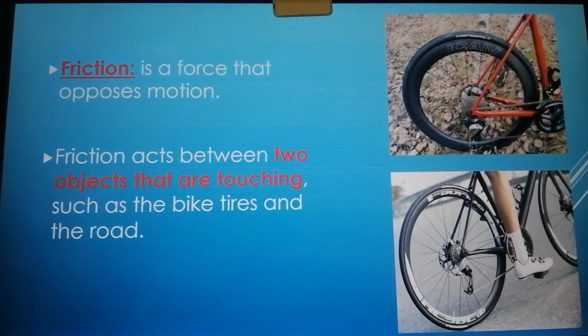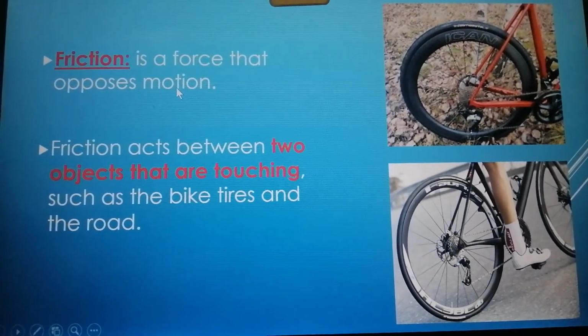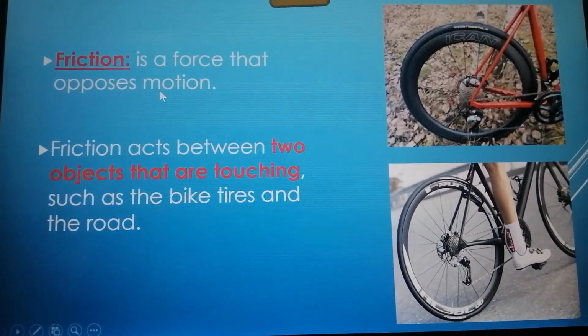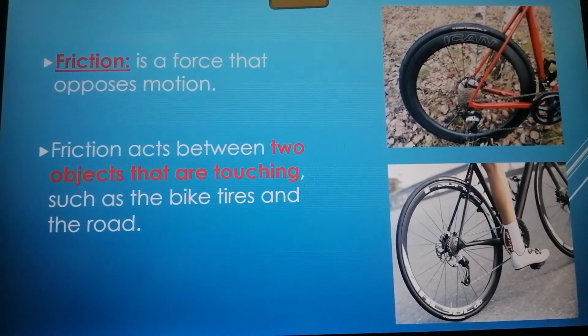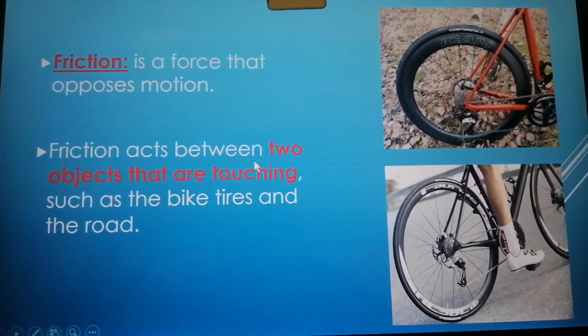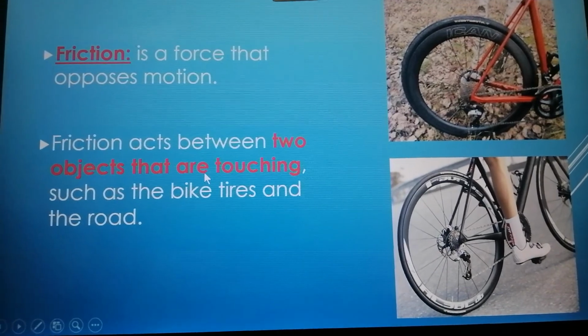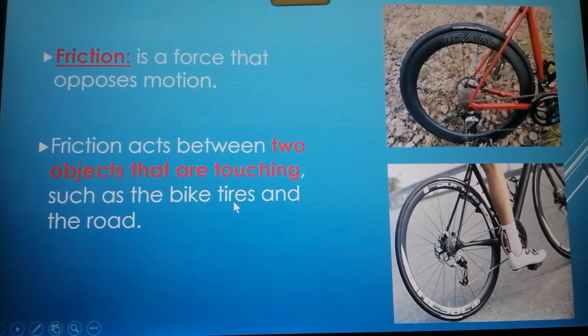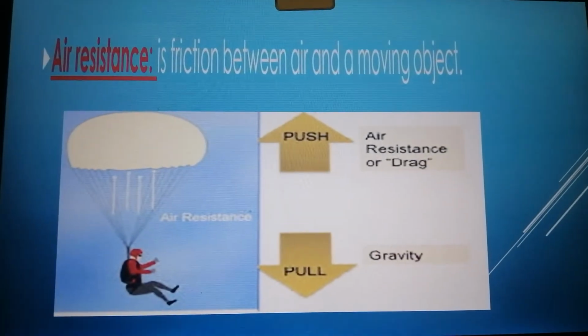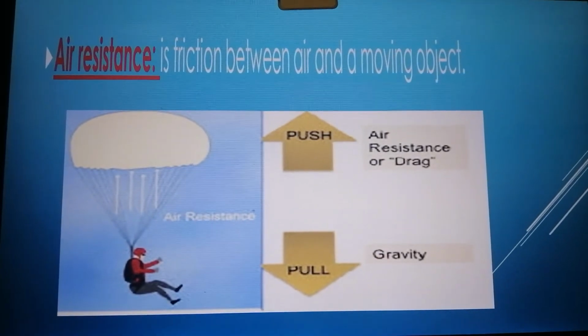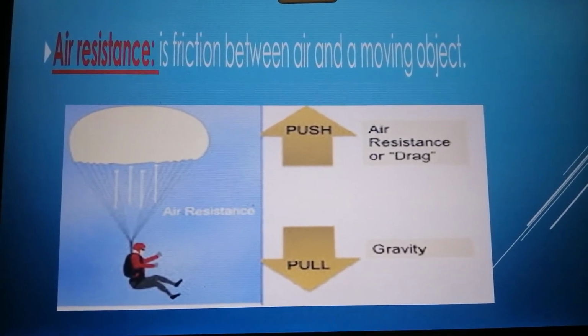What about friction? It is a force that opposes motion. It is between two objects that are touching, like the bike tires and the road. What is air resistance? It's friction between air and a moving object.